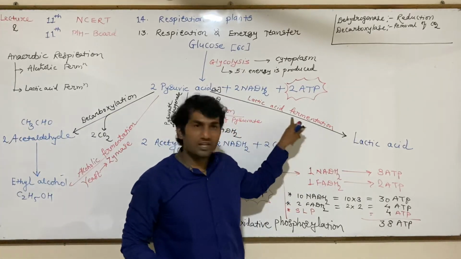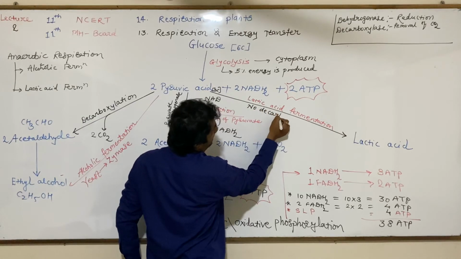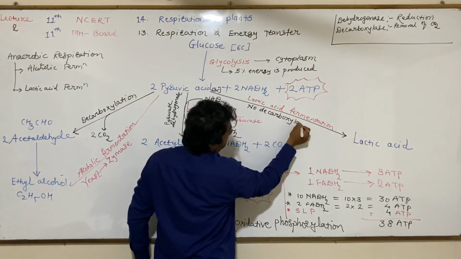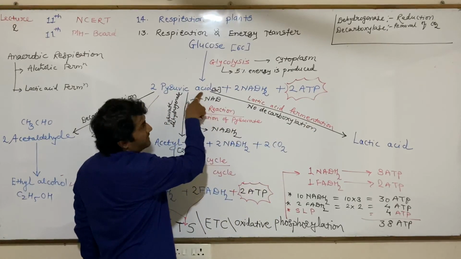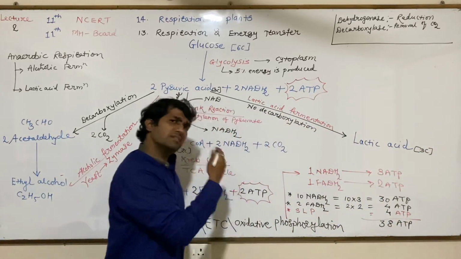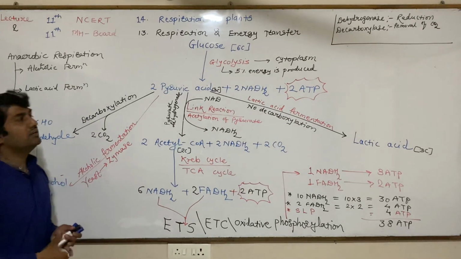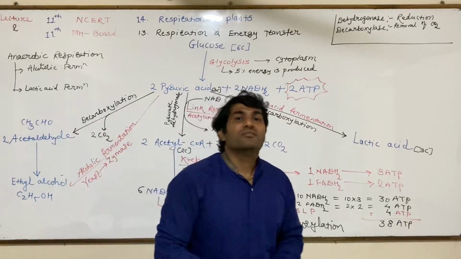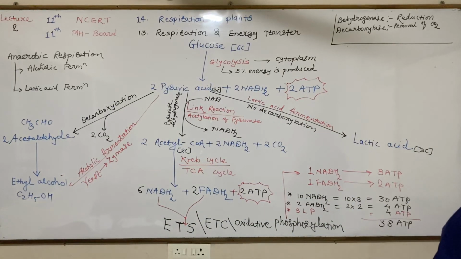Here no decarboxylation occurs, meaning carbon dioxide is not produced. That's why the number of carbon atoms present in pyruvic acid and lactic acid is the same, 3 carbon, 3 carbon. Okay, this is the whole scenario of the remaining chapter, and in the next lecture we will discuss glycolysis in detail. Thank you.